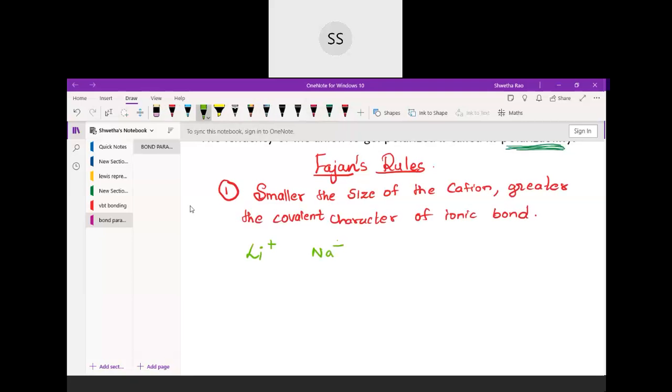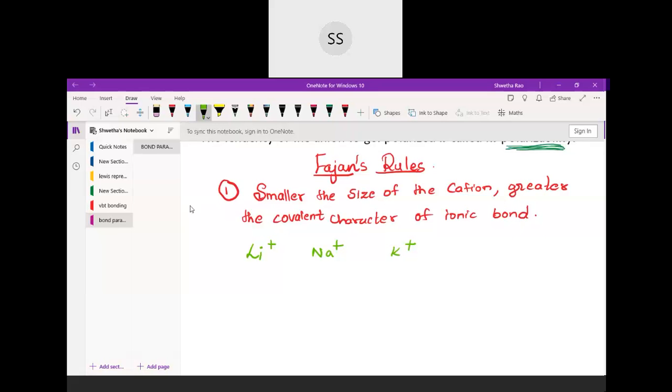For example, if I take lithium plus, sodium plus and potassium plus, I'm taking the first group because you are a little familiar with that. Among these, which particular cation will be able to polarize the anion more readily? Who is very sharp in taking electrons towards themselves, who will more easily shift the electrons of the negative ion towards themselves?